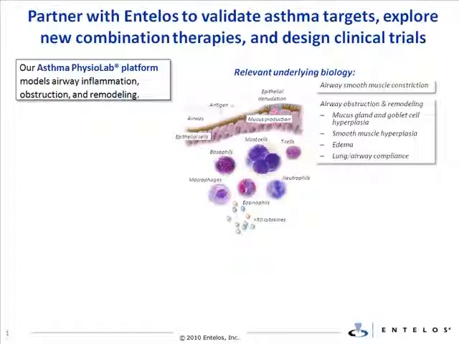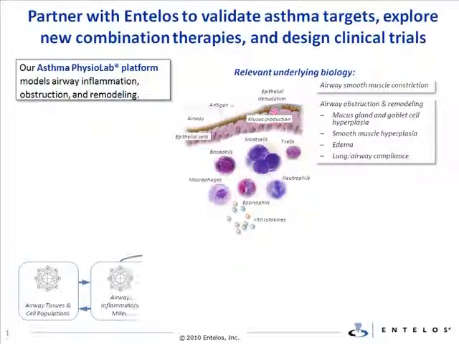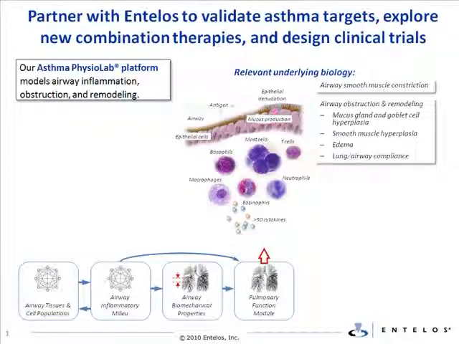The platform includes relevant biology related to the pathophysiology of asthma, including airway tissue and cellular life cycle dynamics, inflammatory cell trafficking, and the regulation of these processes by the integrated effect of signals from more than 50 cytokines and chemokines. The local airway inflammatory milieu drives acute and chronic changes in airway biomechanical properties, including airway smooth muscle constriction, cellular hyperplasia, edema, and long-term lung and airway remodeling, which together combine to cause changes in pulmonary function.